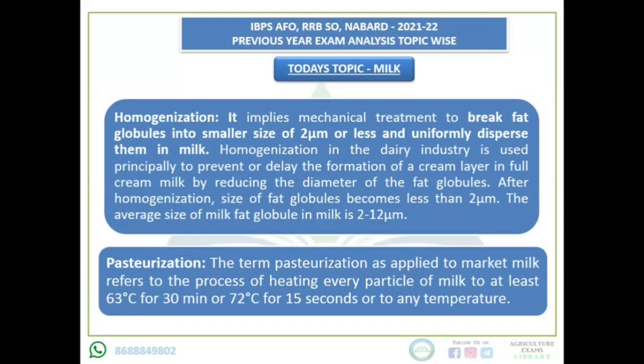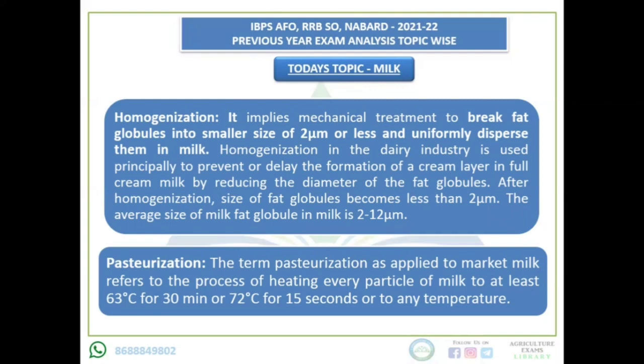Homogenization is a mechanical treatment. In this, the larger fat globules are broken down into smaller fat globules and dispersed in the milk. In the milk industry, it is done to prevent or delay the formation of cream, and this is achieved by reducing the diameter of fat globules. Generally, fat globule size ranges from 2 to 12 micrometers, but when homogenization is done, its size reduces to 2 micrometers or less. Okay, you understood what homogenization is?